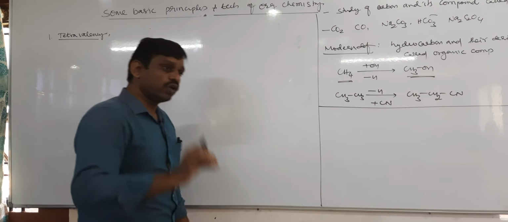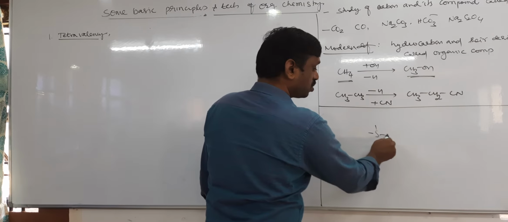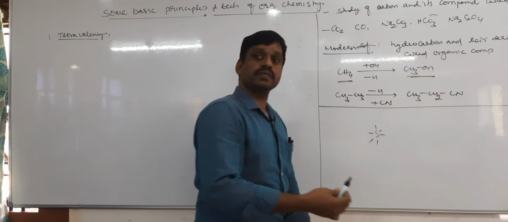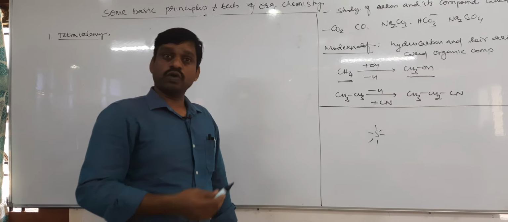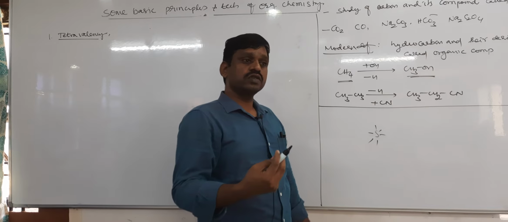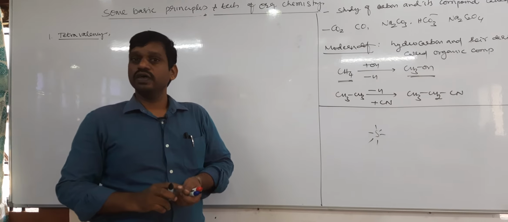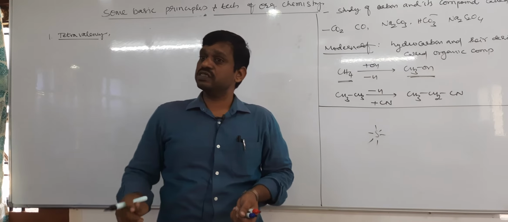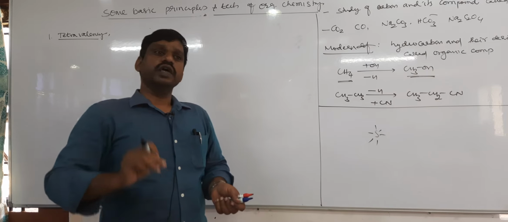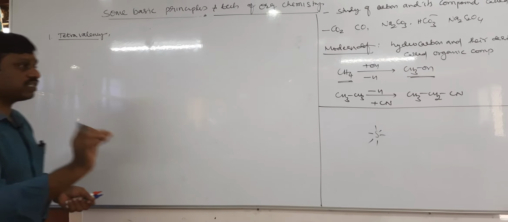If tetravalency is the only reason, then what about sulfur? Sulfur has hexavalency, it can form 6 bonds. Phosphorus can form 5 bonds. Chlorine can form 7 bonds. Xenon can form 8 bonds. Then they could have formed many compounds, no? That means tetravalency is not the only reason for the formation of many organic compounds. It is one reason, not a single reason.